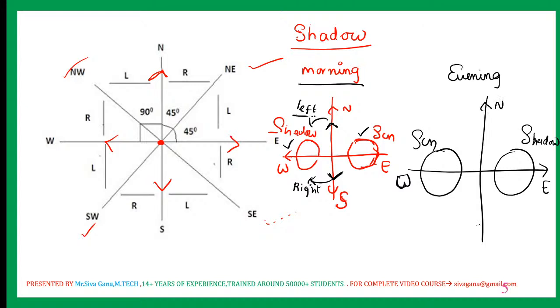This is north facing. This is south facing. Now during evening time, that is sunset. If you are facing north, your shadow is towards your right. If you are facing south, your shadow is towards your left.